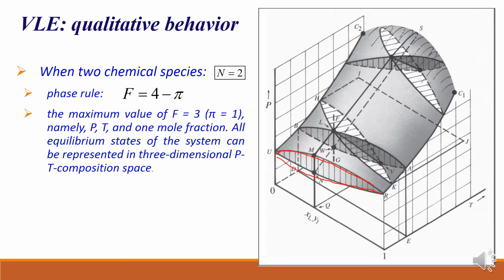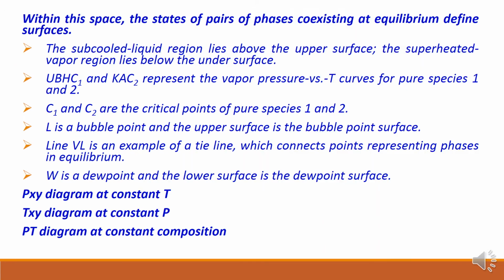And below this curve you will find superheated vapor, because at that corresponding pressure your vapor pressure will be very low and the boiling point will be very low, right? So at the given temperature, which is no doubt higher than its boiling point, you can say it is superheated vapor.